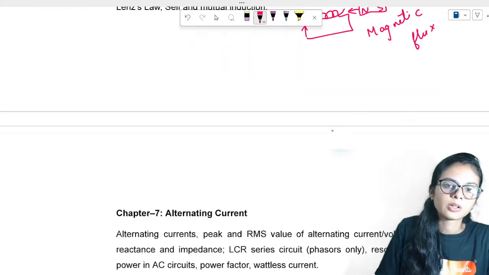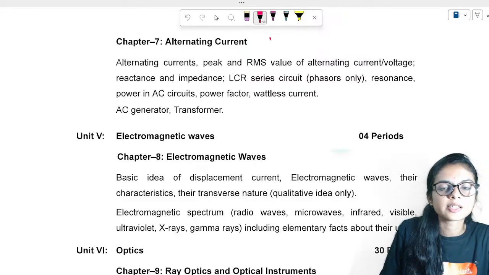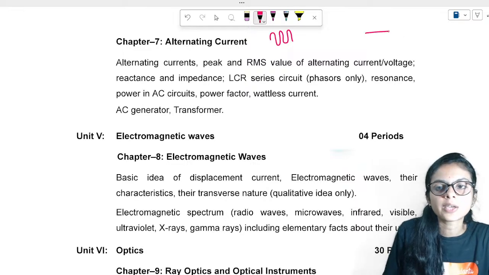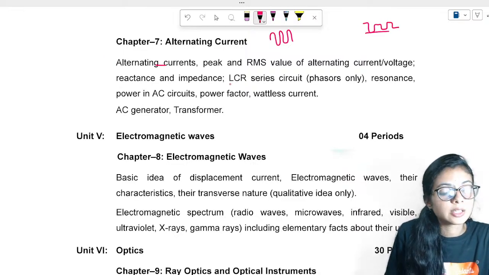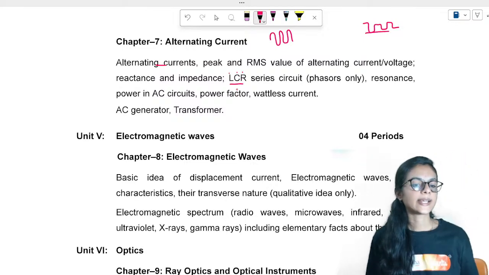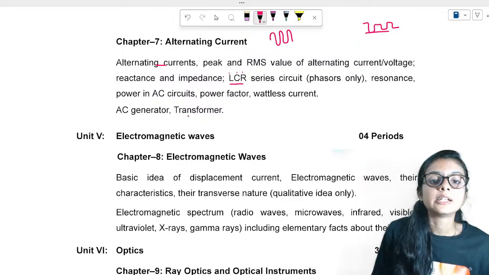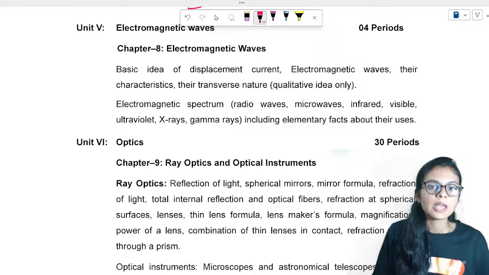Okay, moving towards the next topic, alternating current. Alternating current is nothing but current that changes its direction in a to-and-fro motion. DC is direct current, it is just like this wave. In alternating current, you'll learn about the LCR circuit, the inductive, capacitive, and resistance circuit. You'll also study transformers, how transformers work, and so on.